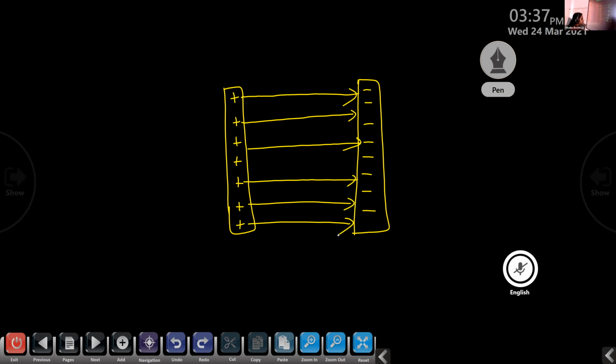So the electrostatic field inside a conductor is zero. In order to prove this, we are considering two plates, one positively charged and the other negatively charged. The electric field lines originate from the positive side and terminate at the negative side. Now we consider a conductor, and we place this conductor inside the electric field between these two plates.